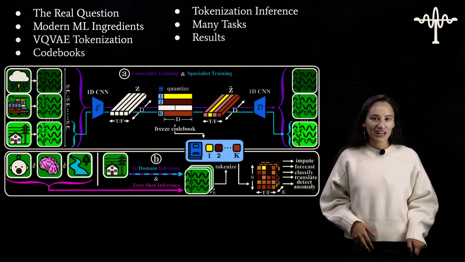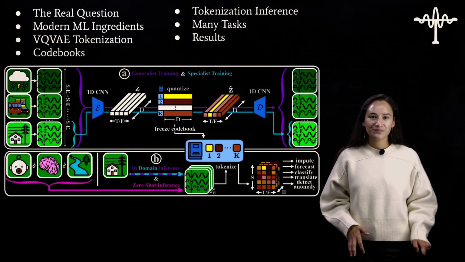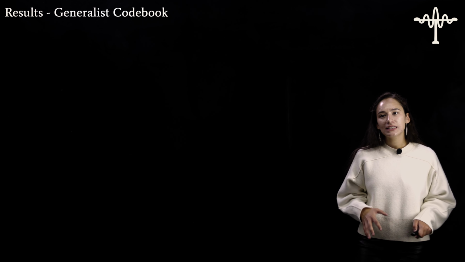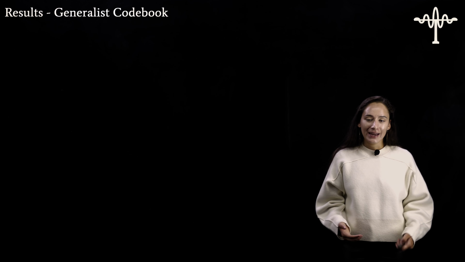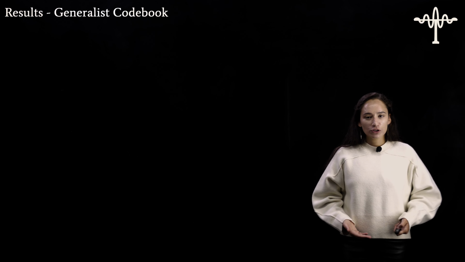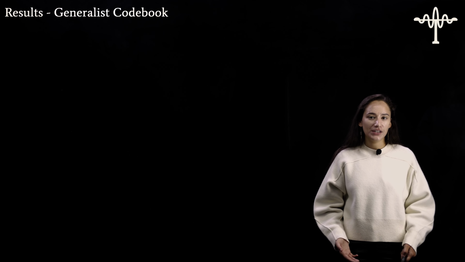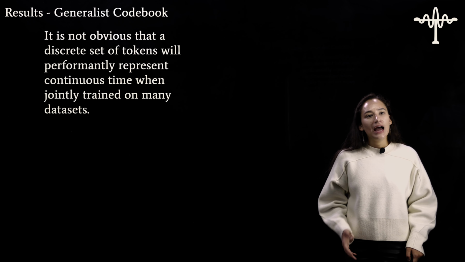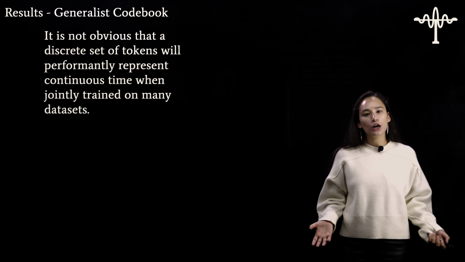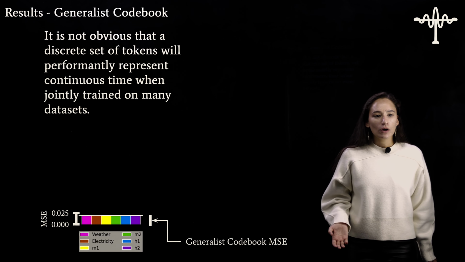Now that we've looked at many tasks, let's look at some results. To start with, I want to look at the generalist codebook. I want to know, is the generalist codebook doing a good job of representing all of this diverse data? It's not obvious that a discrete set of tokens will performantly represent continuous time when jointly trained on many data sets. This is not clear, and the only way I'm going to get at this is by seeing what the error of my generalist codebook is. So I want to start with that.